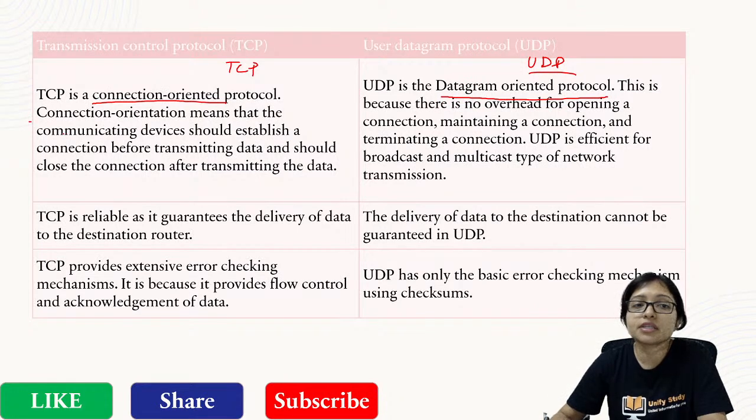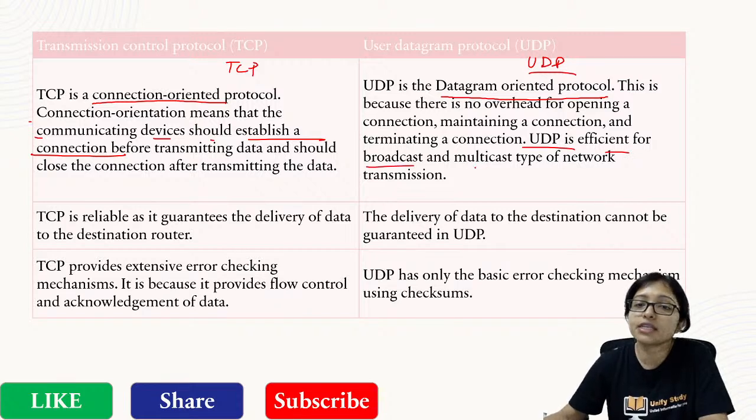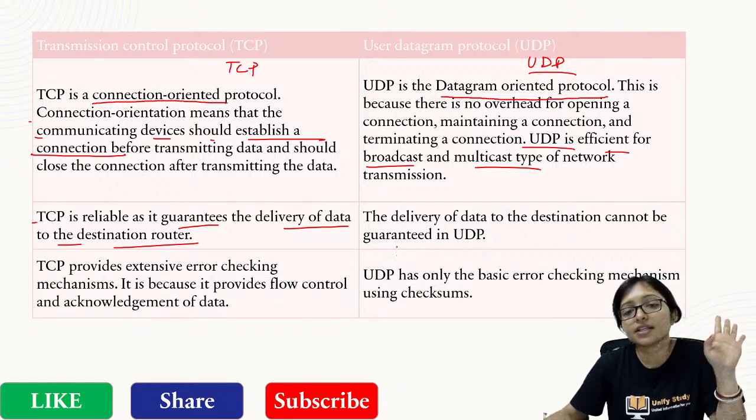Connection oriented means the communicating devices should establish a connection, that is handshaking. Handshaking is very important here, along with maintaining the connection and terminating it. UDP is used for broadcasting and multicasting, because it does not maintain any connection and does not do any handshaking. TCP is reliable and guarantees the delivery of data to the destination. UDP just sends the data, and after that there is no guarantee.